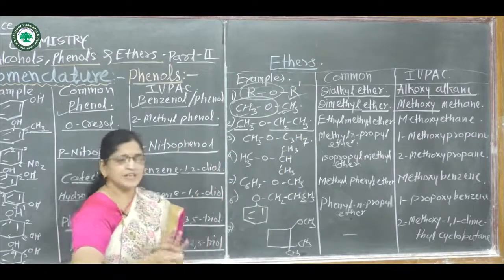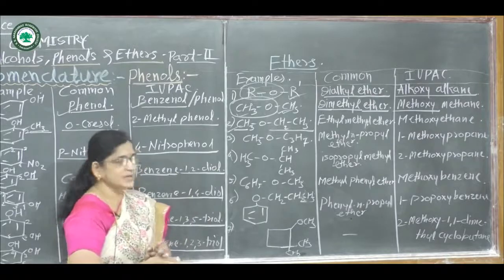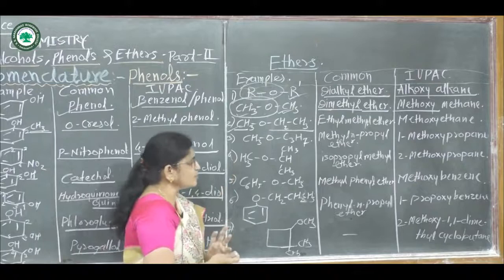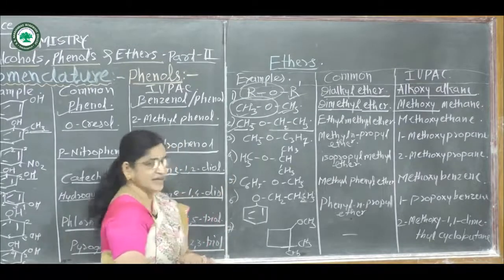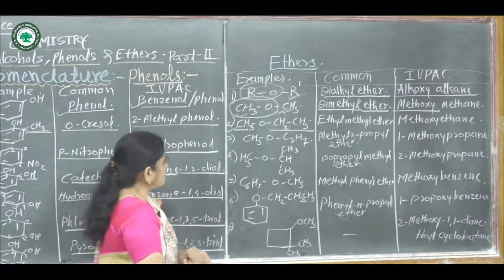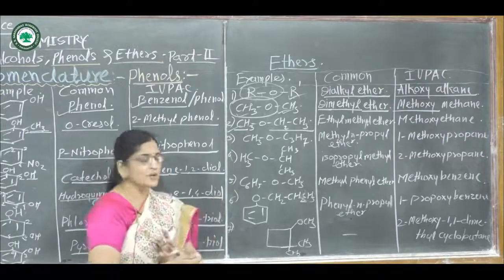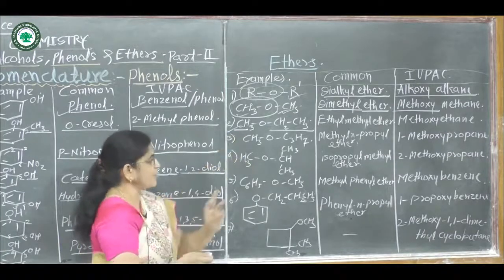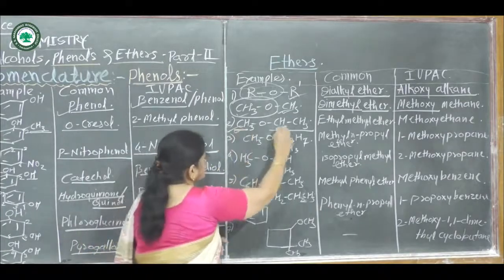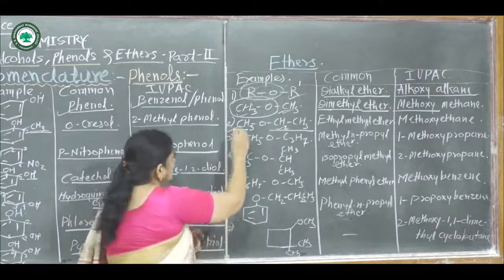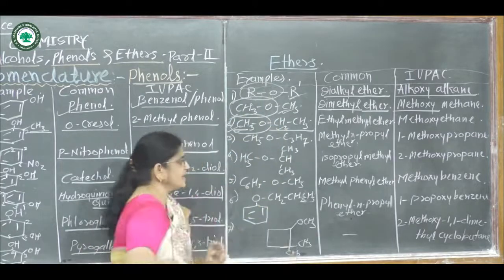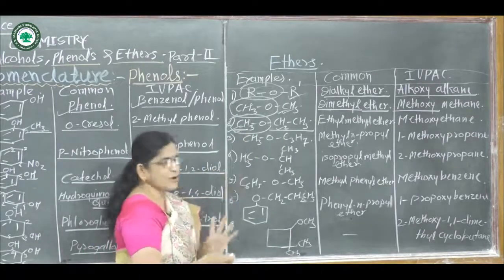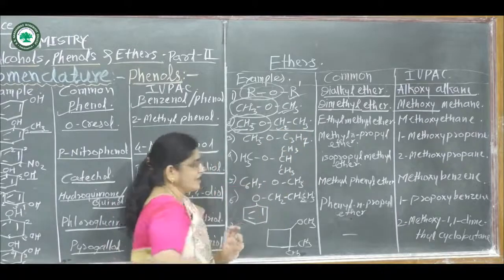Then second example, that is again here one CH3 group and one CH3CH2, means C2H5 group. Again in this compound, one alkyl group is considered as an alkoxy group and another alkyl group is considered as the corresponding alkane. In such type of ether, the alkyl group containing lower carbon atoms is considered as the alkoxy group. That means here two alkyl groups are different. Hence, the lower alkyl group which attaches to oxygen is considered as an alkoxy group, and the other is the corresponding alkane.